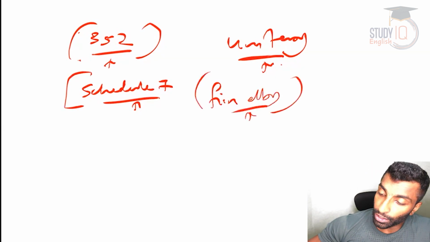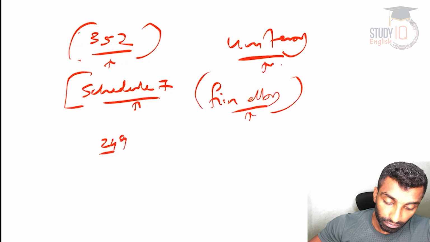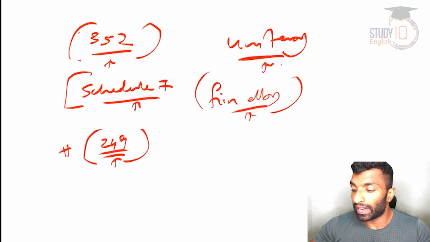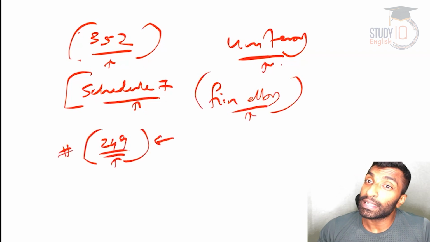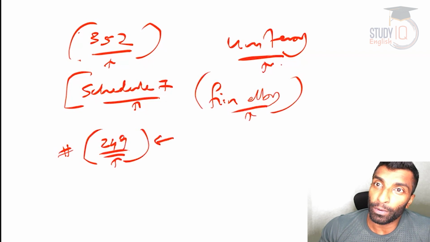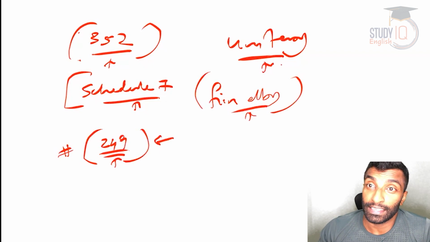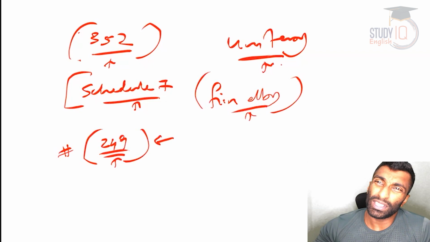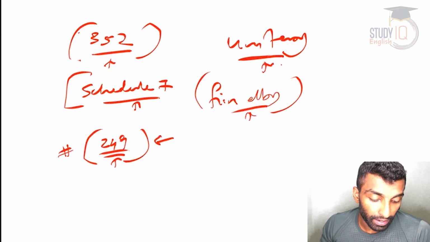Okay, and then Article 249. Article 249 is very important. The center can also pass law on state subjects if Rajya Sabha passes a resolution in that regard. So just write one line over there, which is very important.